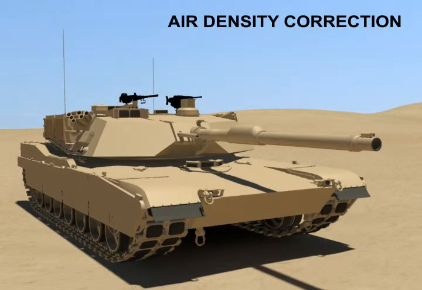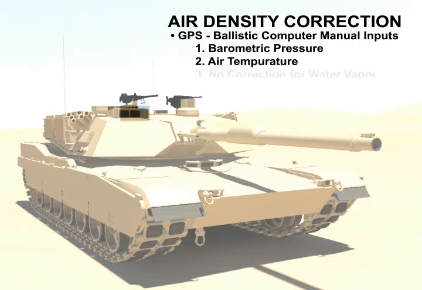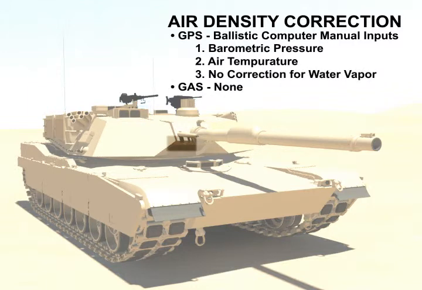Air density corrections are entered into the GPS ballistic computer manually. Actual barometric pressure and air temperature figures are entered in order for the computer to make the necessary corrections. There is no correction for water vapor. The gas sight has no inputs for air density correction since it is not connected to the computer.